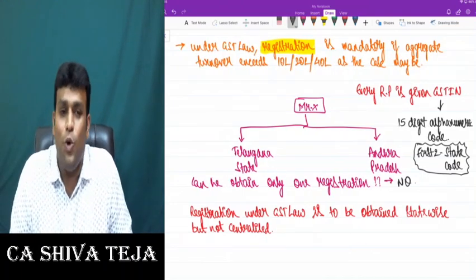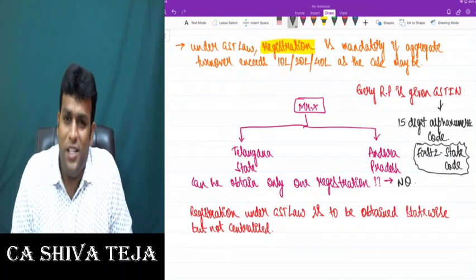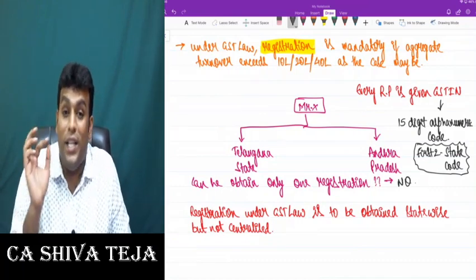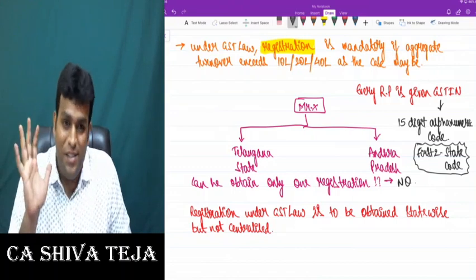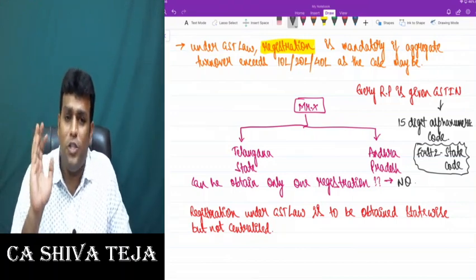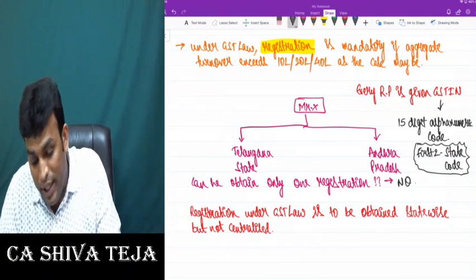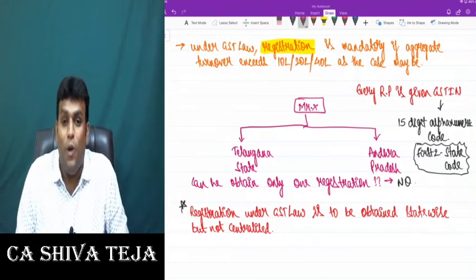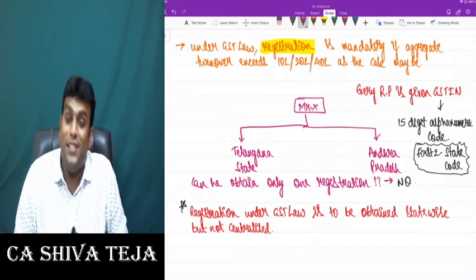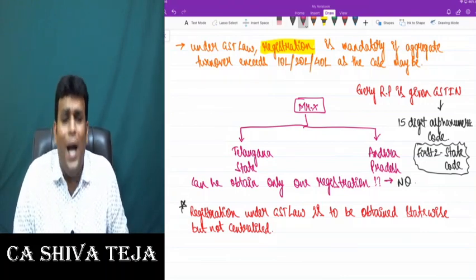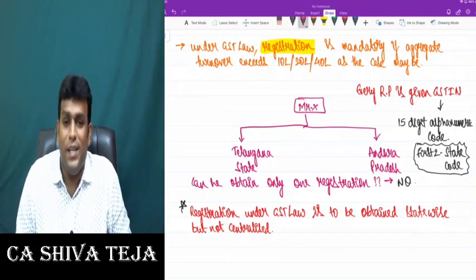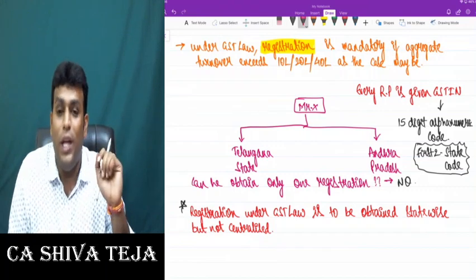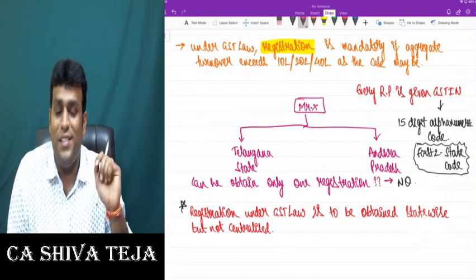I will explain in detail what each number signifies. But the first two are the state code, and I told you that to highlight one point: registration under GST law is to be obtained state-wise but not centralized. You can't obtain registration on a centralized basis. You definitely have to obtain registration under GST law state-wise only.